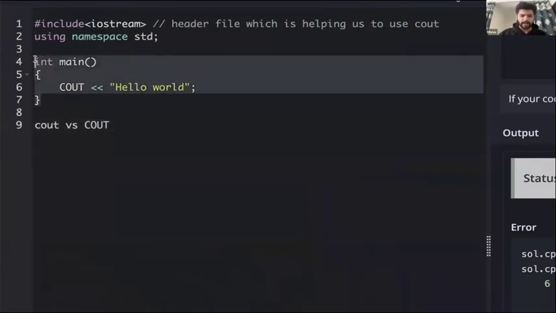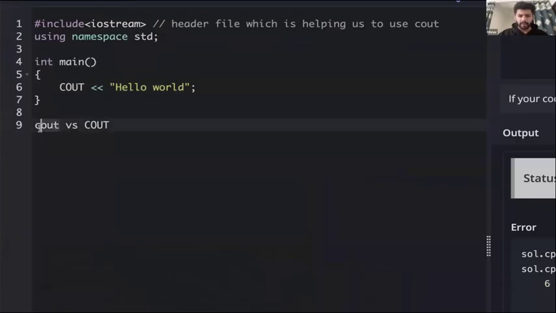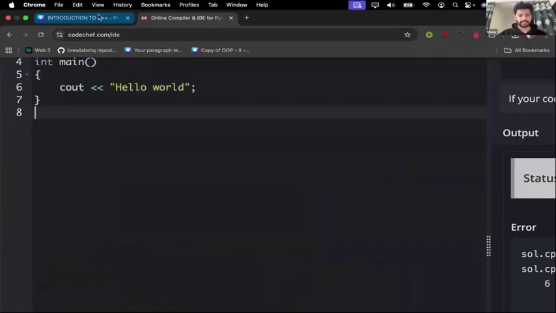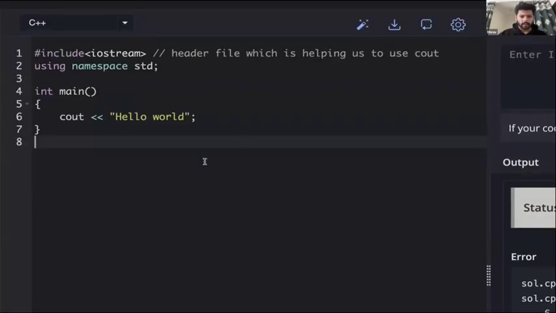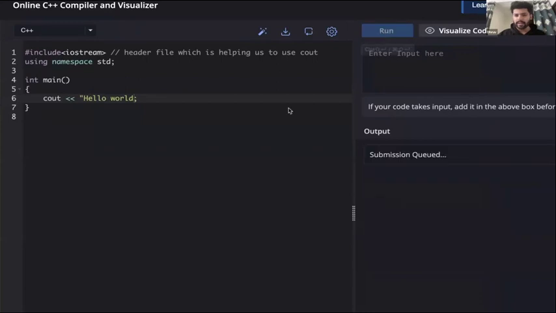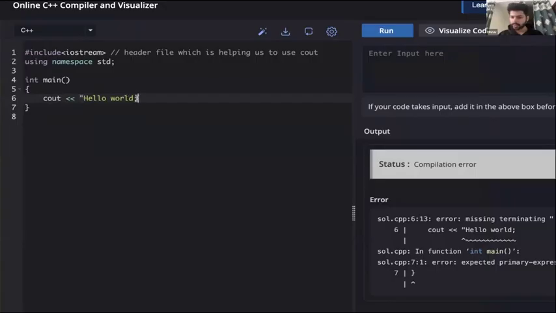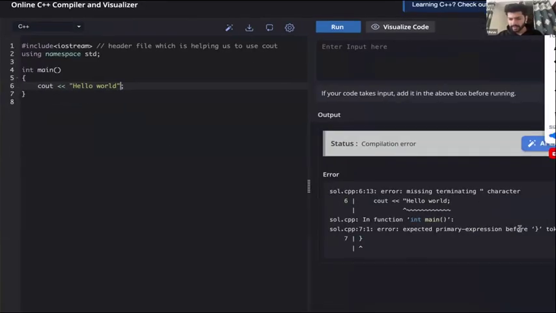So while writing your code, you have to use everything in lowercase, not in uppercase. Okay, that makes sense. Then, printing text. That text must be inside double quotes. In this hello world, if I remove the closing double quote, again our code will throw an error. It says missing terminating double quote character. So we should add this.